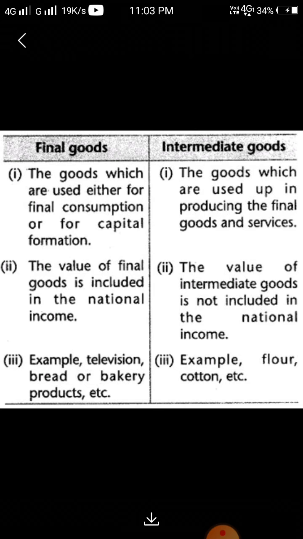Keep in mind, the value of intermediate goods is not included in the national income because it does not complete the boundary of production. It is in the process of production, so it is not included in the national income. Examples of final goods: television, bread or bakery products. Examples of intermediate goods are flour, cotton, etc.